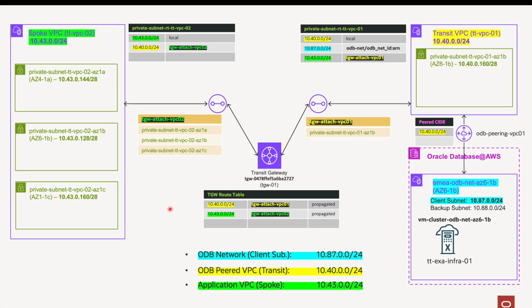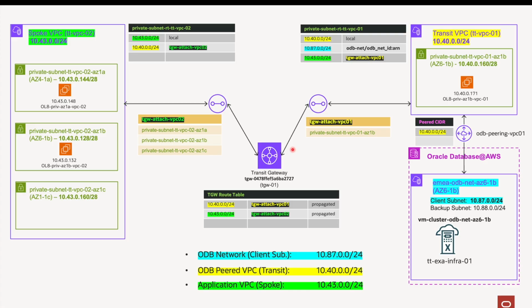Next, we need to add the VPC route table entries that allow the Transit VPC and the spoke VPC to reach each other through the Transit Gateway. So I add this route here to reach the Transit VPC CIDR range through this Transit Gateway attachment, and the same I add to the Transit VPC subnet route table, this entry to reach the spoke CIDR range through this attachment. After that, they can communicate in both directions.